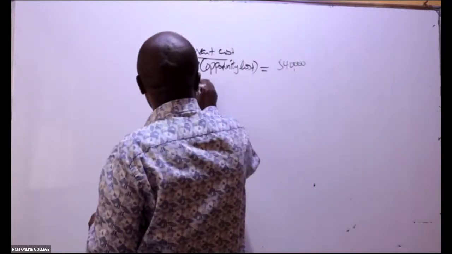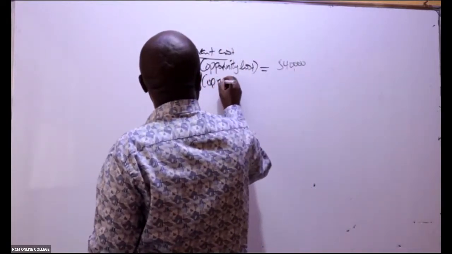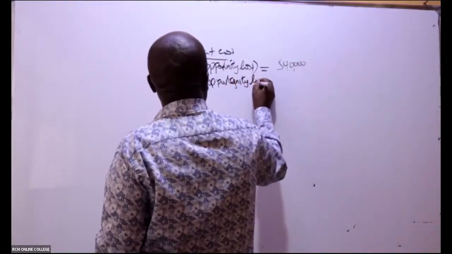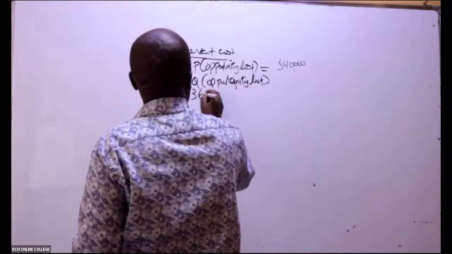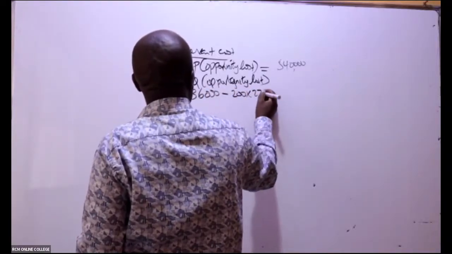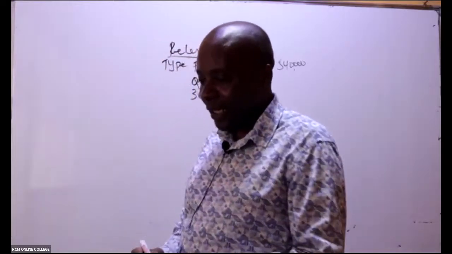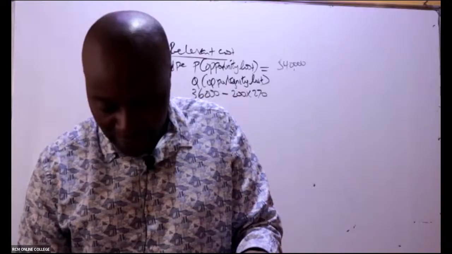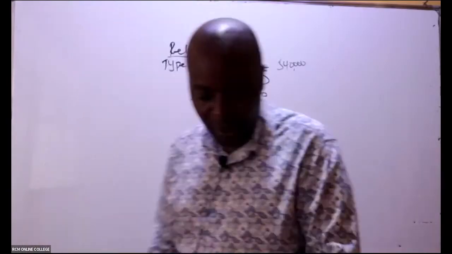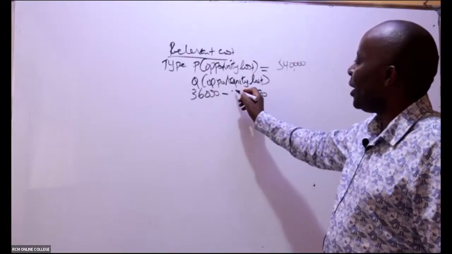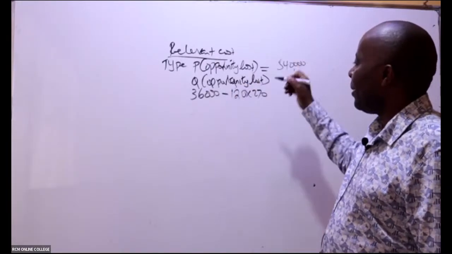So that is type Q. I see again an opportunity lost, which will be 360,000 minus, is it 200 times 270? Yeah, because I can see myself incurring some expenditure there. Actually it's 120 times 270.